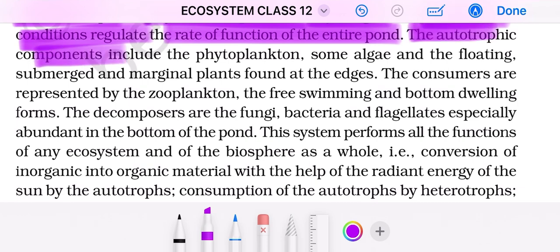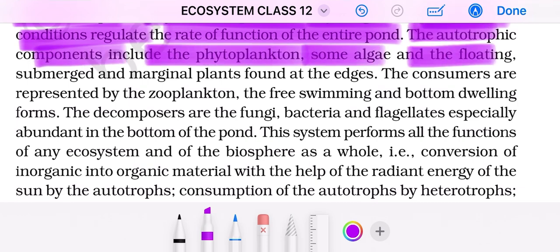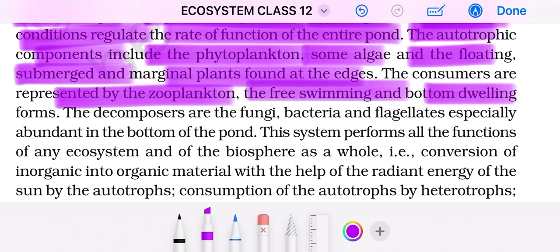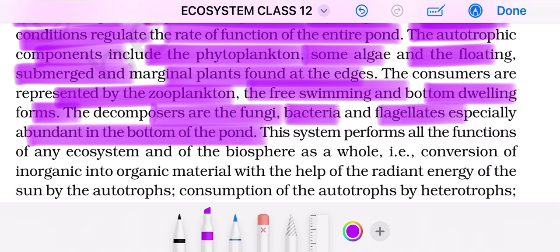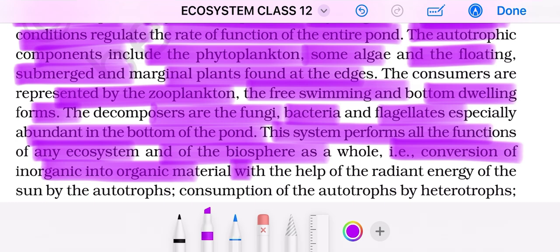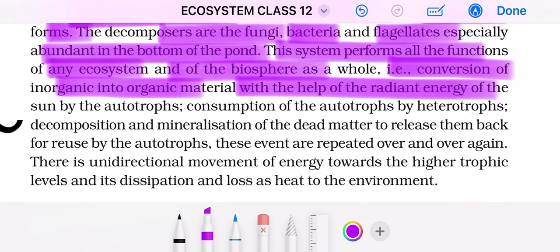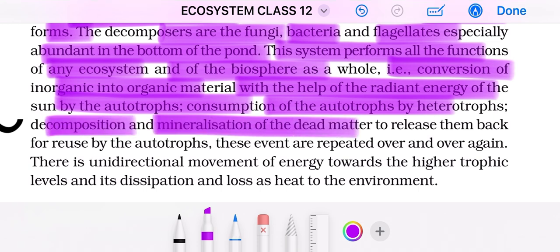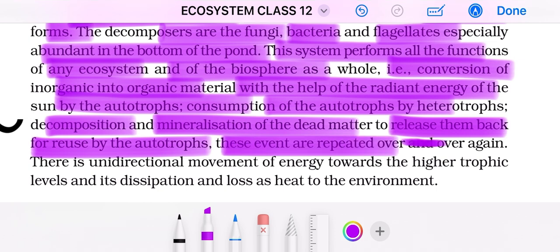Autotrophic components include the phytoplankton, some algae, and the floating, submerged and marginal plants found at the edges. The consumers are represented by zooplankton, and the free-swimming and bottom-dwelling forms. The decomposers are the fungi, bacteria, and flagellates, especially abundant at the bottom of the pond. This system performs all the functions of any ecosystem and of the biosphere as a whole. That is, conversion of inorganic material with the help of radiant energy of the sun by autotrophs, consumption of the autotrophs by heterotrophs, and decomposition and mineralization of the dead matter to release nutrients back for reuse by autotrophs. These events are repeated over and over again.